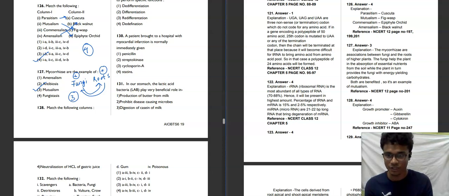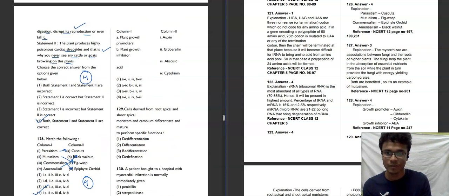Moving towards the next question. Match the following columns. 128. Plant growth promoter and plant growth inhibitor: auxin, gibberellin, abscisic acid, cytokinin. We know that the plant growth inhibitor is not gibberellin, it is abscisic acid.